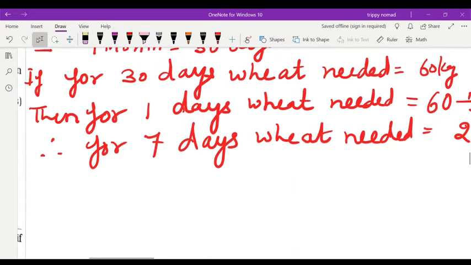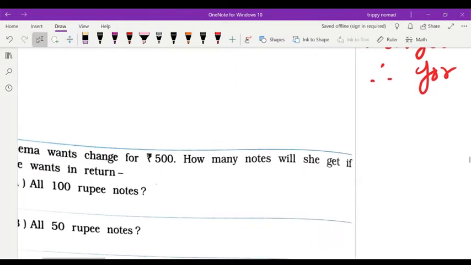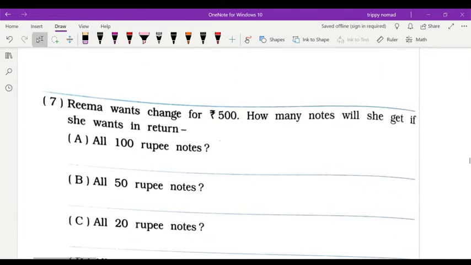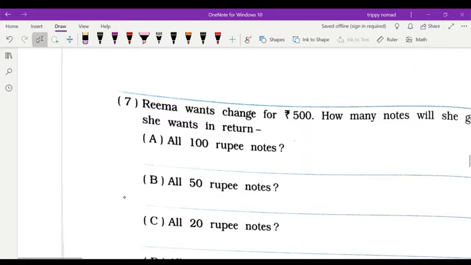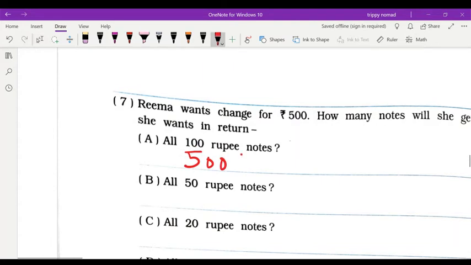Now, question number 7. Rima wants change for rupees 500. How many notes will she get if she wants in return all 100 rupees? Obviously children, 500 divided by 100. All notes of 100, if you will divide 500 by 100, then you will get 5.